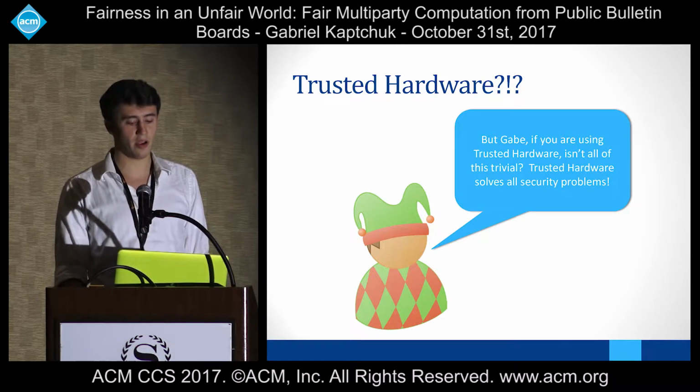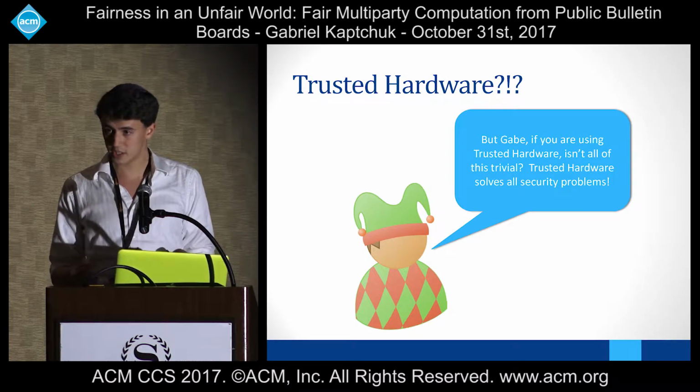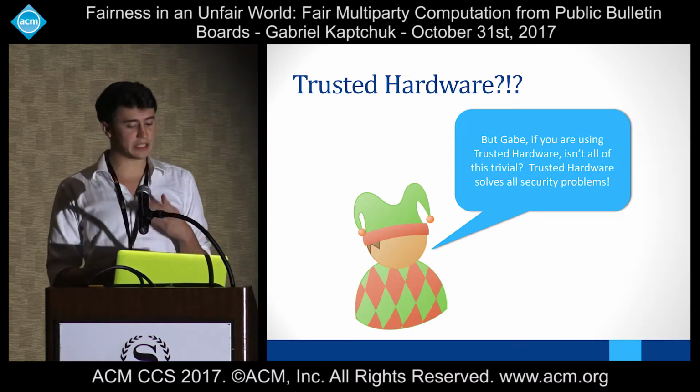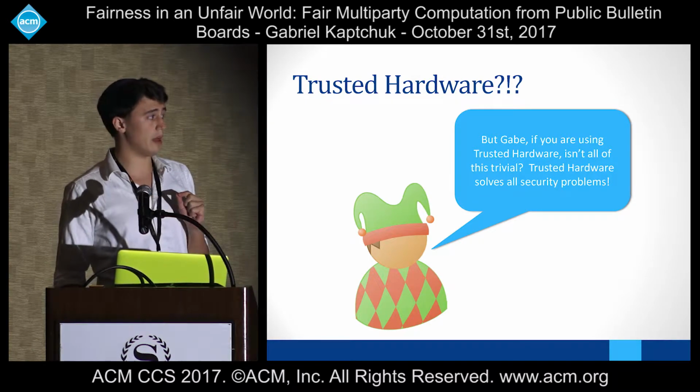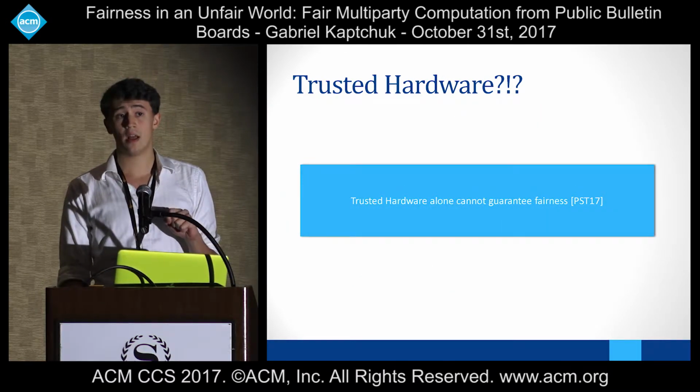So you might look at these building blocks and say, wait a minute, you've got trusted hardware. If you've got trusted hardware, isn't this all trivial, right? Trusted hardware solves all security problems. This is a very common thing that people have been saying recently, but it's really important to remember that trusted hardware alone cannot guarantee fairness, right?